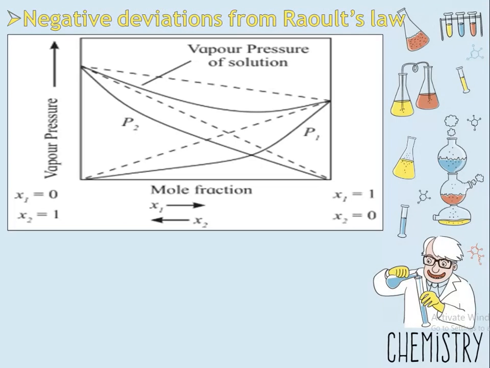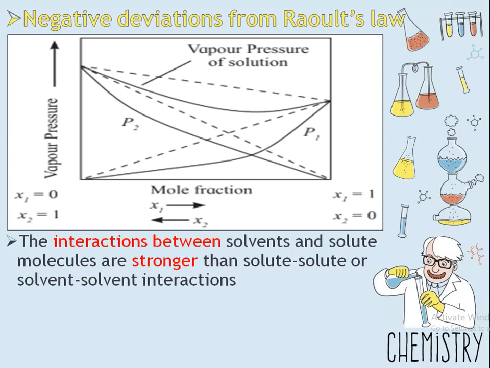In case of negative deviation from Raoult's law, the intermolecular attractive forces between the solvent and solute are stronger than those of solvent-solvent and solute-solute. It means the interaction of solvent and solute molecules is stronger than that of solute-solute or solvent-solvent. So when the solvent-solute interaction is stronger, it is hard for the component to escape from the solution and the vapor pressure decreases.